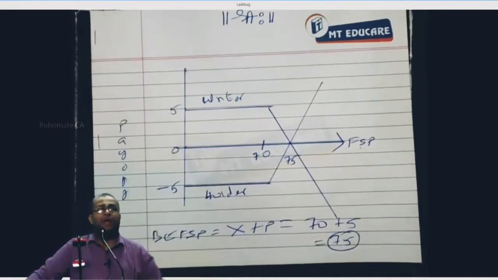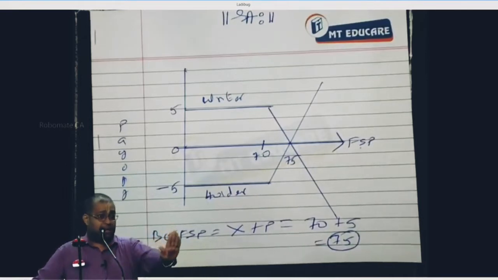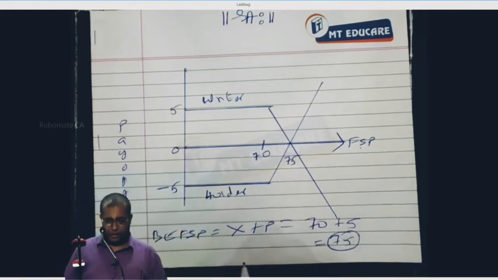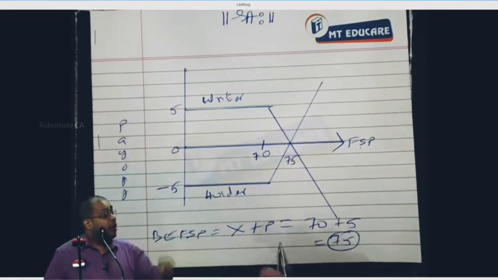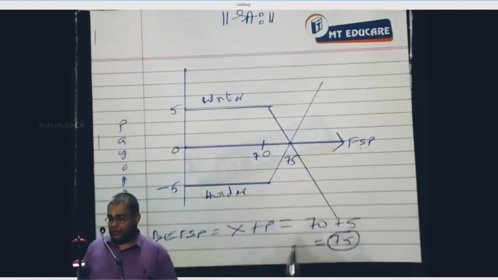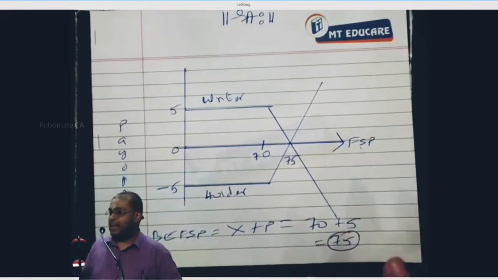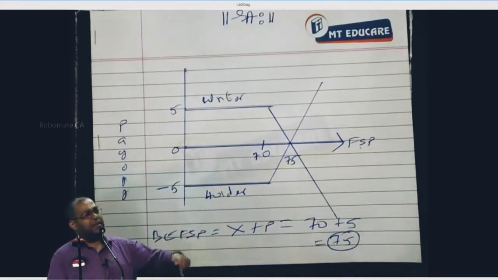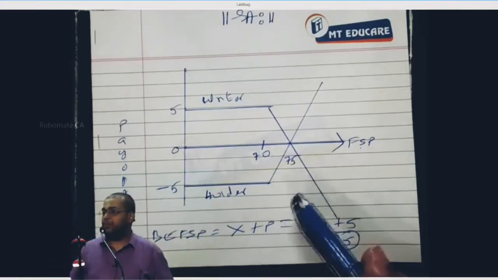Tell me, what is the formula for break-even future spot price? Strike price plus premium. I am not considering the time value of money. The reason is, the strike price is payable after the maturity period, whereas the premium is paid what? Today itself, on entering the option. So both have different time values of money. That's why I said all our discussion now we are making without considering what? Time value of money. We'll bring that into the picture later, because here there is a special technique called continuous compounding to be followed.